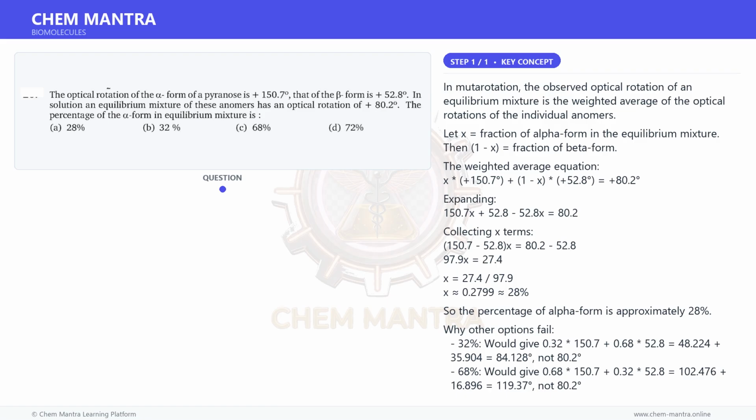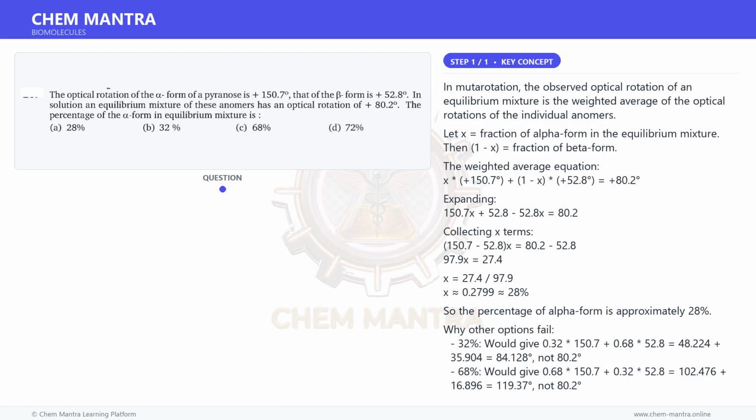Why other options fail? 32% would give 0.32 times 150.7 plus 0.68 times 52.8, which is 48.224 plus 35.904, equal to 84.128 degrees, not 80.2 degrees. 68% would give 0.68 times 150.7 plus 0.32 times 52.8, which is 102.476 plus 16.896, equal to 119.37 degrees, not 80.2 degrees.